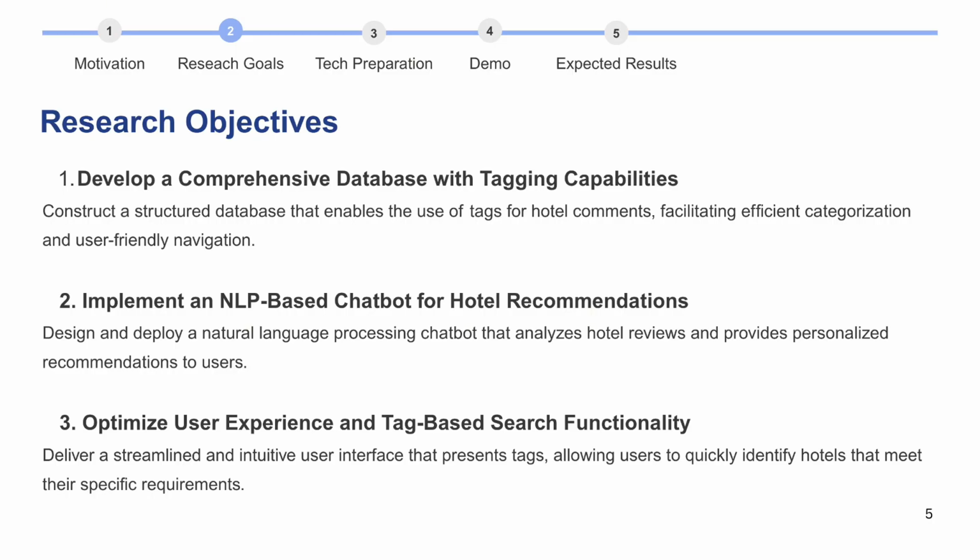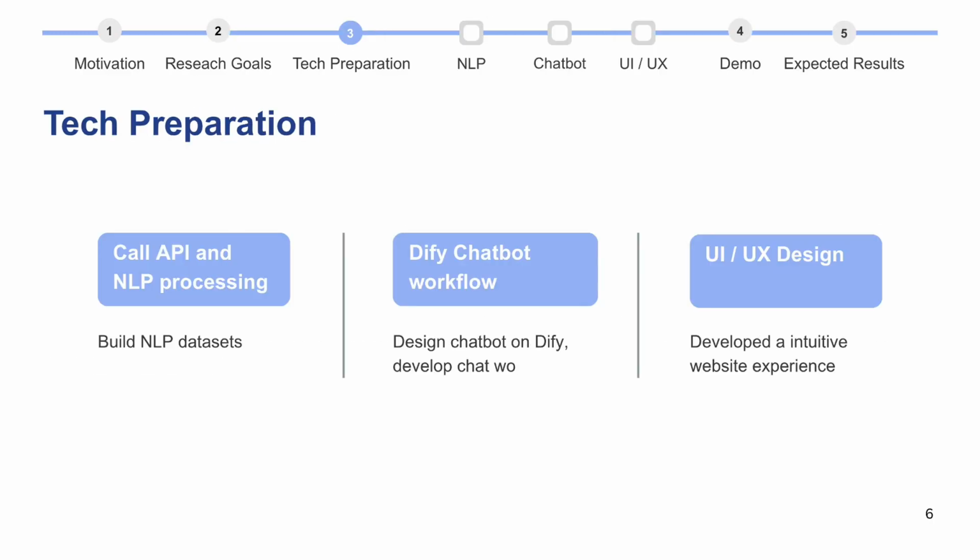We also want to implement an NLP-based chatbot for hotel recommendations. So essentially, it would be design and deploy a natural language processing chatbot that analyzes hotel reviews and provides personalized recommendations to users. Finally, we wish to optimize user experience and tag-based search functionality in our project. We deliver a streamlined and intuitive user interface that presents tags, which allows users to quickly identify hotels that meet their specific requirements.